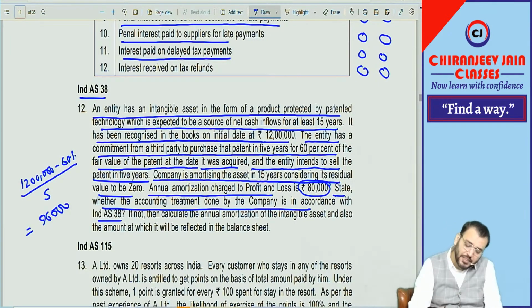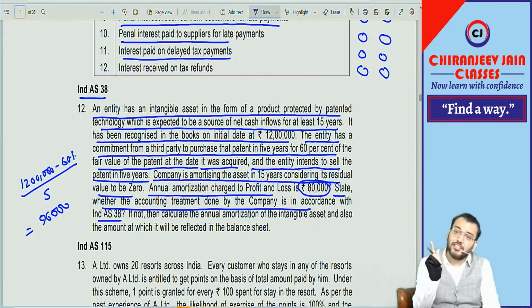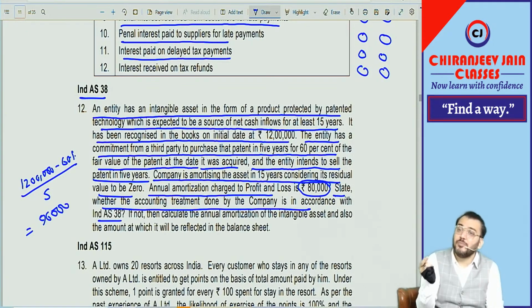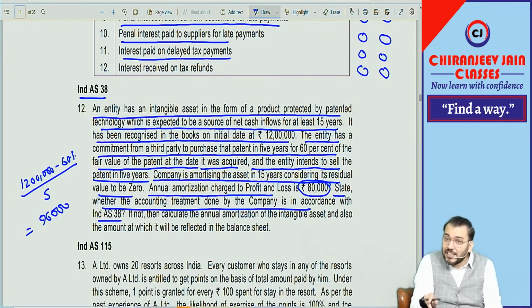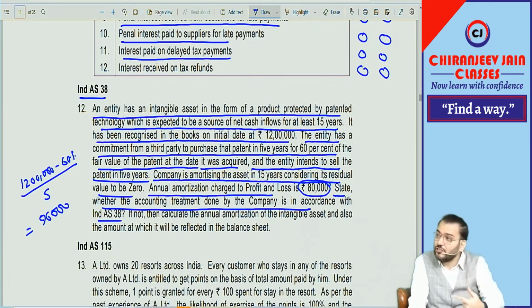Whenever they say state whether the accounting treatment is correct or not, this is a question of analysis of financial statements chapter. Whenever they ask whether the accounting treatment is correct or not correct, you need to give reference of Ind AS and write down all the points as per Ind AS 38. Then only you will get marks. When they say calculate, then you should do only calculation. But when they say state whether the accounting treatment is correct, or analyze whether it is correct, it means you need to give reference of Ind AS. The entire thing needs to be written. And if you are not writing, you are only calculating, then you will not get marks.